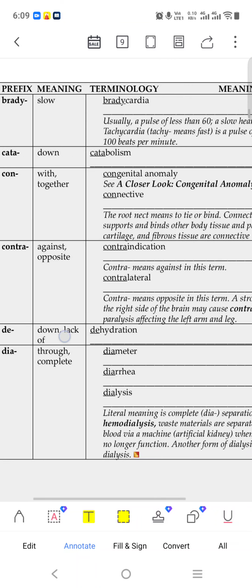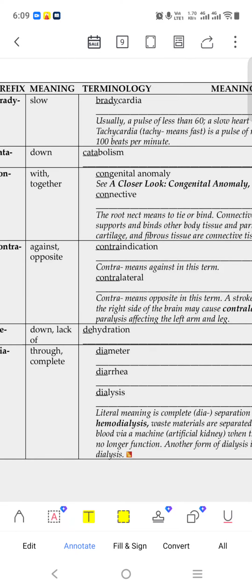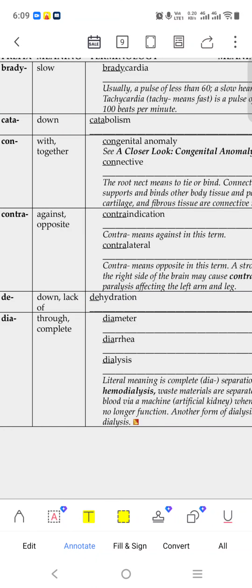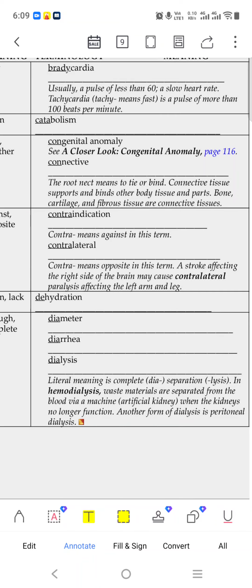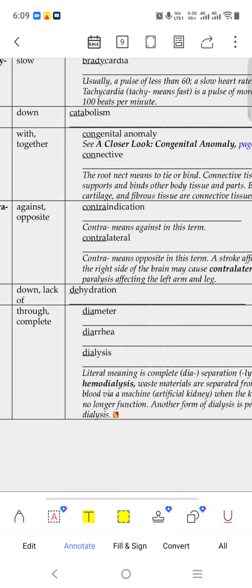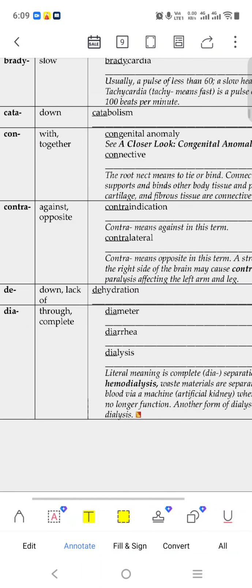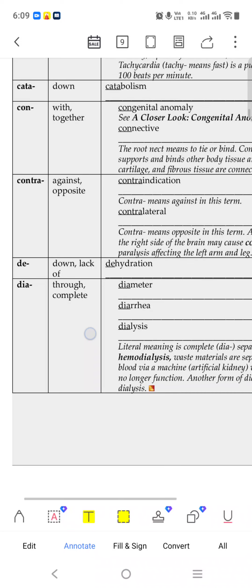Contraindication is like an opposite indication. Contralateral: contra means opposite. A stroke affecting the right side of the brain may cause contralateral paralysis, like the opposite side.